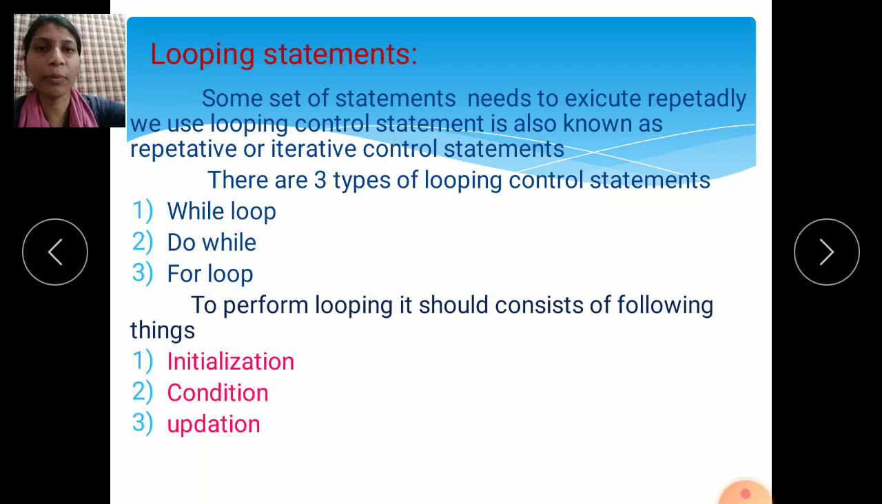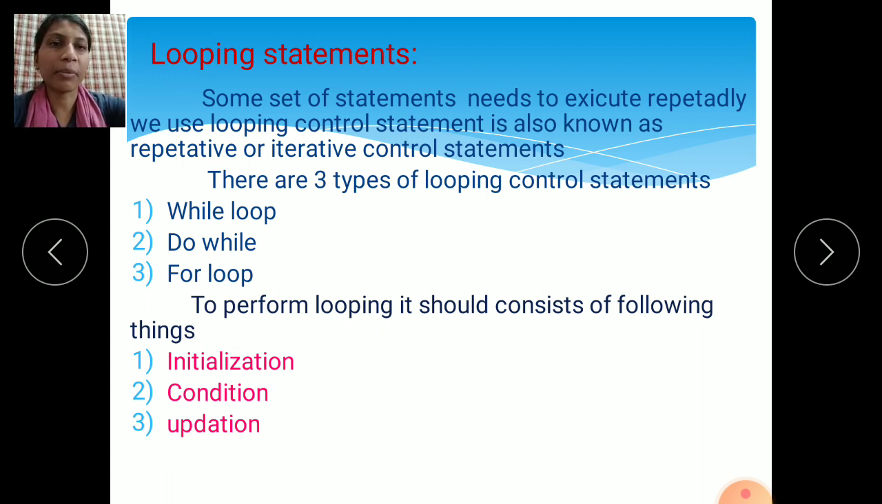See here, looping statements. There are three types of looping statements: while loop, do while loop and for loop. In looping statements, some set of statements need to execute repeatedly. What do you mean by loop? If you want a set of instructions to execute repeatedly, again and again, that is called looping, that is called a loop.